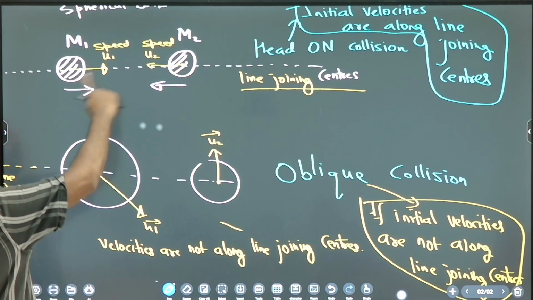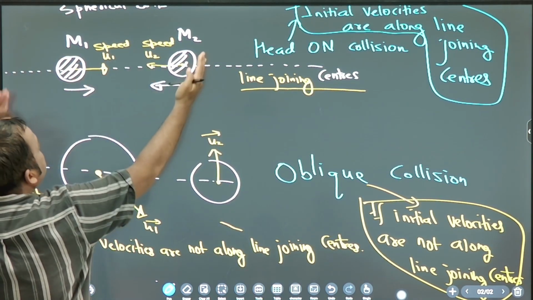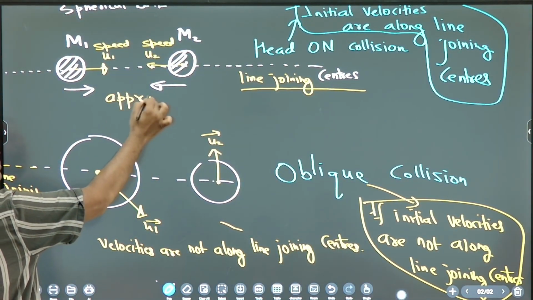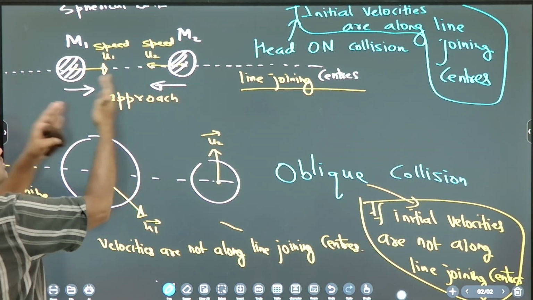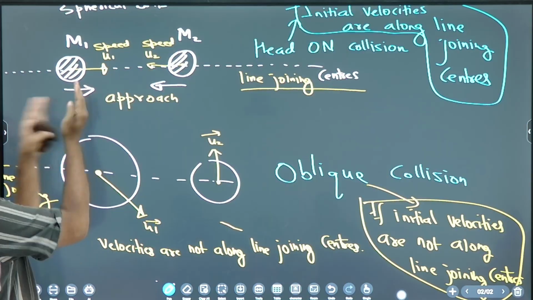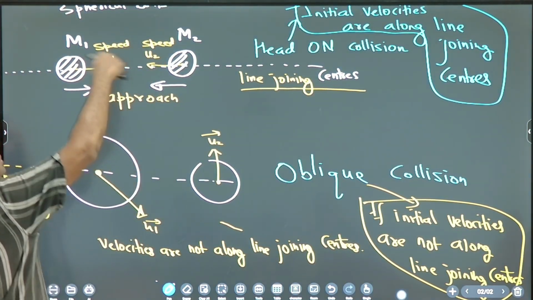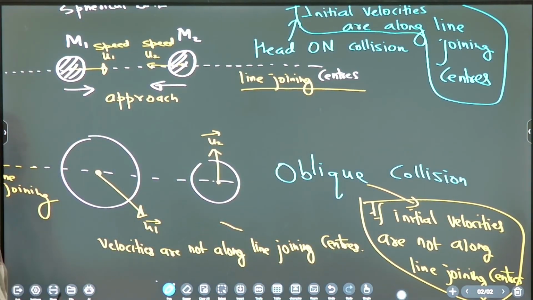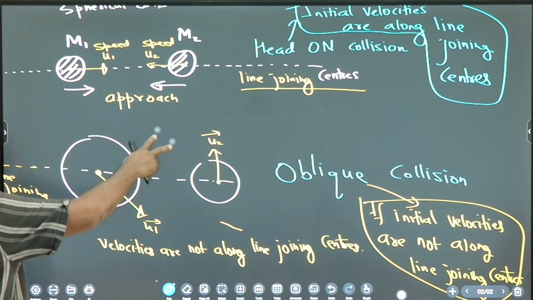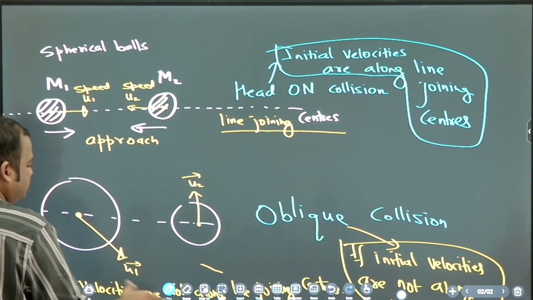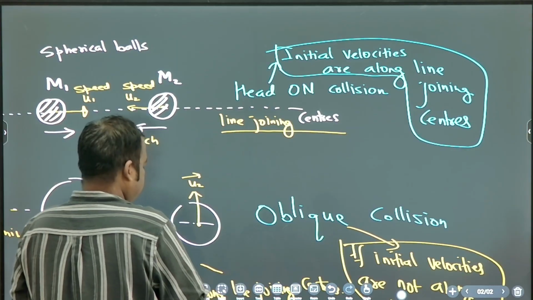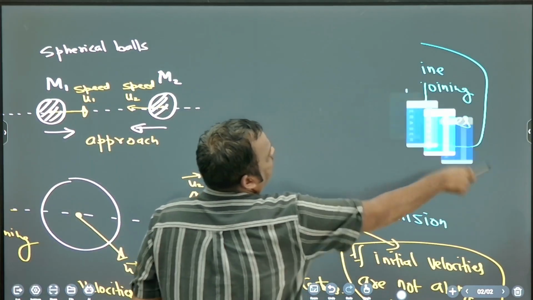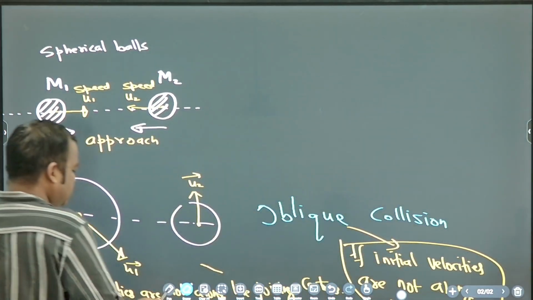Fine. So let's take some example. So note down these diagrams. M1 and M2, they are approaching each other. Approach means coming close. So velocities are along the line joining. Then what will happen? If they are coming close, collision will happen. Correct. Collision happens means what? They exert force.